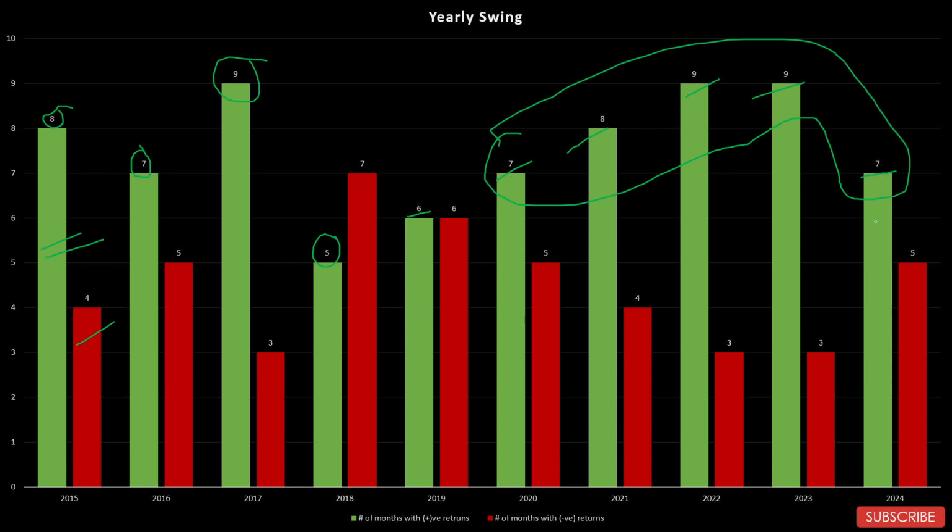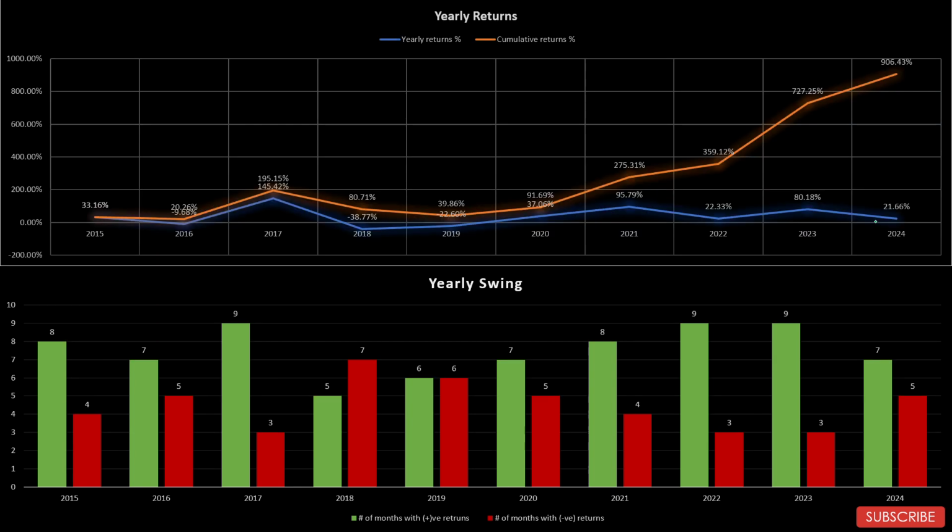Let's put both of these graphs together and see if we can find some takeaway from those. So here are the two graphs. Let's see. So the cumulative return is 906.43%, as we have identified earlier as well. So this is more than 10x returns in the last 10 years. CAGR 25.97, almost 26% of CAGR. Very, very good CAGR for any sector. 26% CAGR over the last 10 years.